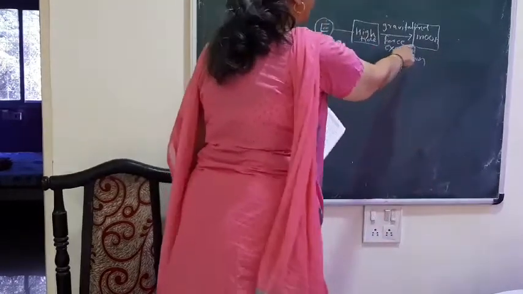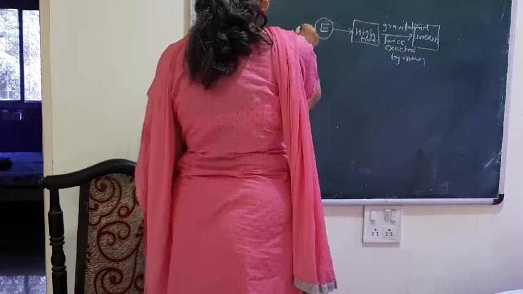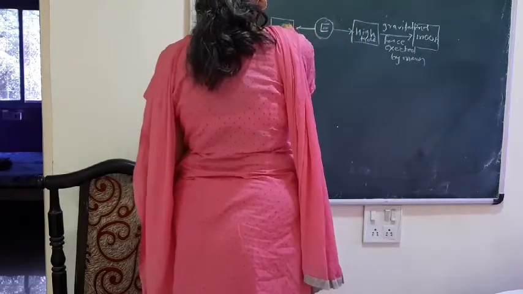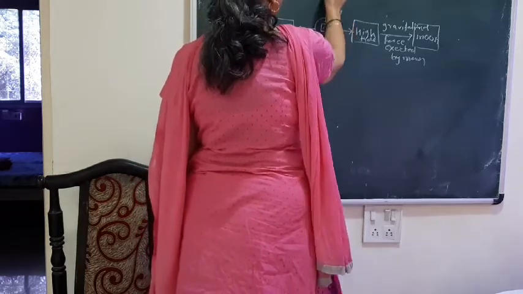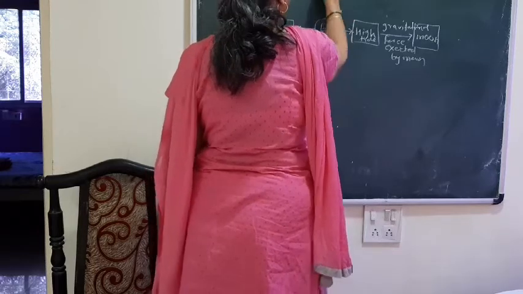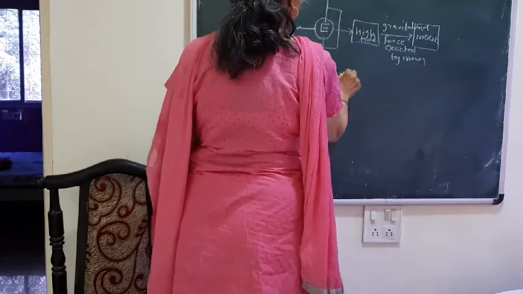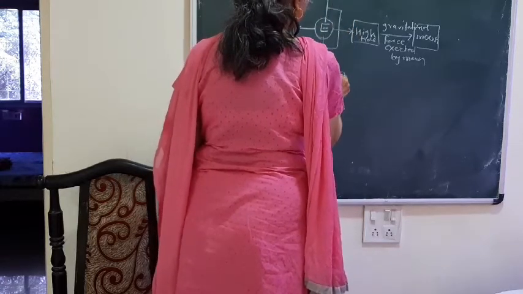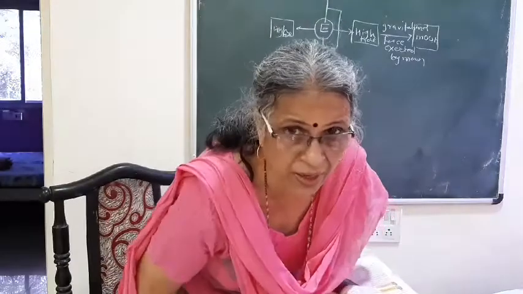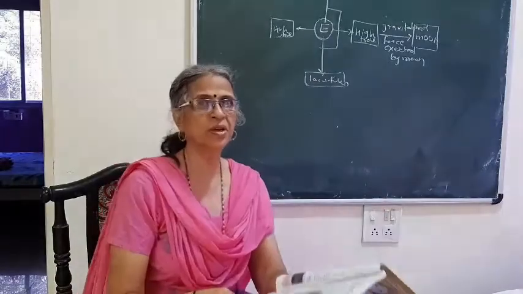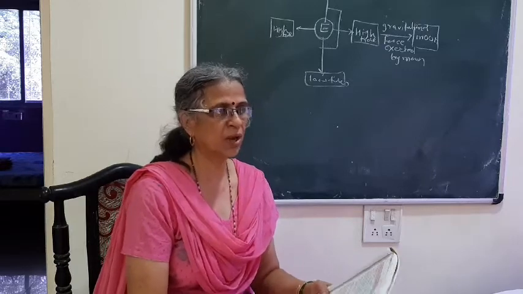So whenever the gravitational force is exerted by the moon, then high tide is formed. At the same time, here also the high tide will be formed, and exactly at 90 degrees there is a formation of low tides. Followed? So that is the meaning of the sentence. That is, whenever there is a formation of high tide, at the region of 90 degrees there is a formation of low tide, where the water level is minimum.